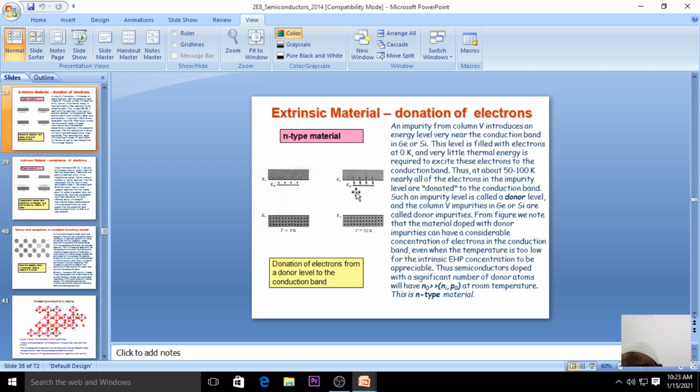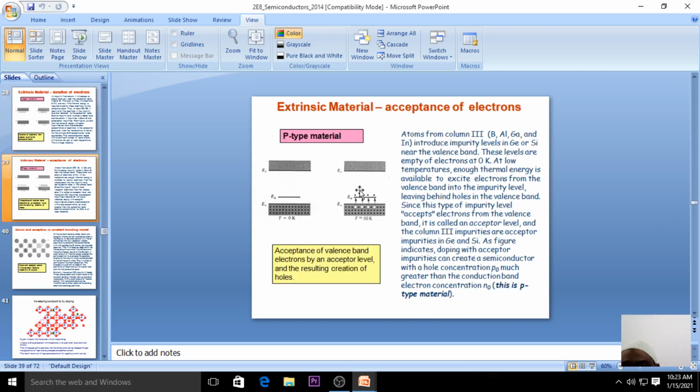In n-type material, the donor level is very near to the conduction band, and in p-type the level, called the acceptor level, is very near to the valence band. Here we take the third column element. You can see the electrons in the valence band at T equal to 0 Kelvin: all the electrons are completely filled in the valence band. If I increase the temperature beyond 0 Kelvin, the electrons move towards E_A.